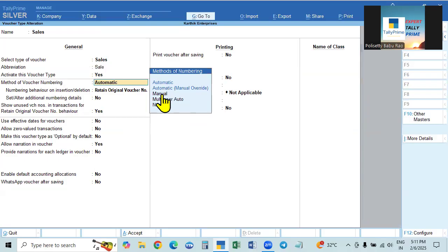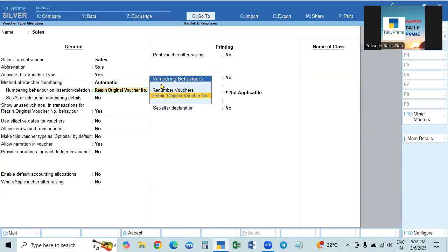And manual means that every invoice, every time we have to give the number. If you give the number every time, we may commit mistakes when giving the number. That is why the best one is automatic, so select that. And the next one is numbering behavior on insertion and deletion.